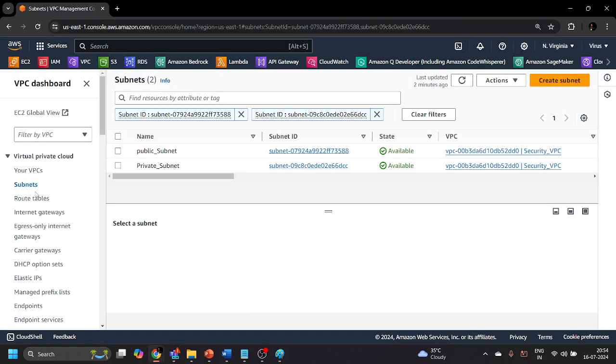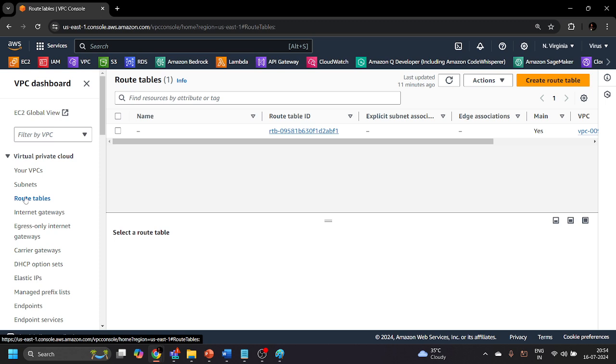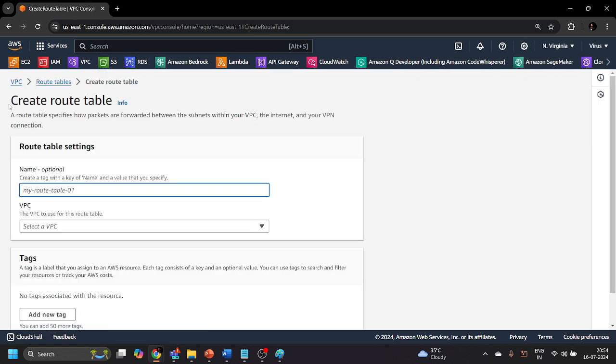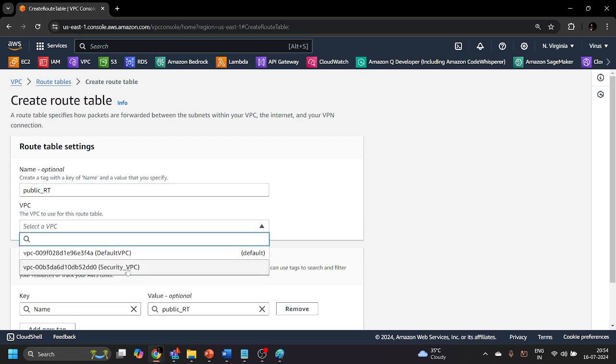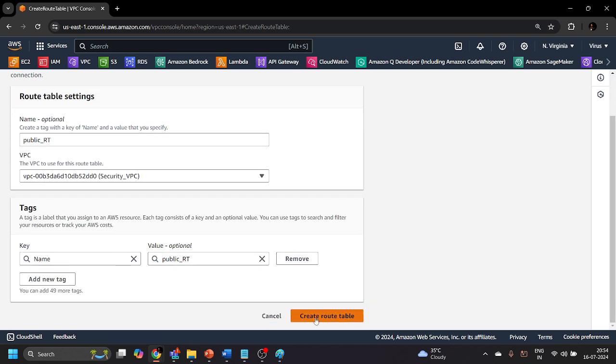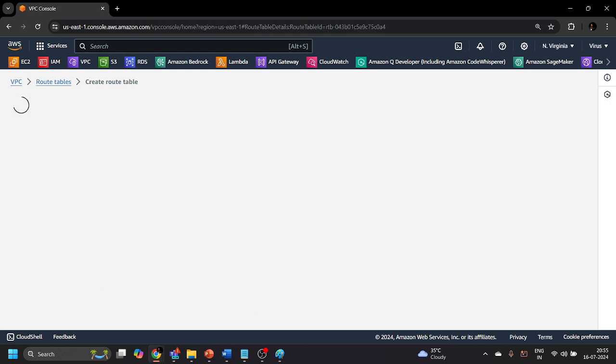If you go to the VPC management console, you have this third option available over here, which is the route table. Let me click on this create route table option. The first route table we will create is for the public subnet, so we will give the name public route table for the security VPC, and let's click on the create route table button.